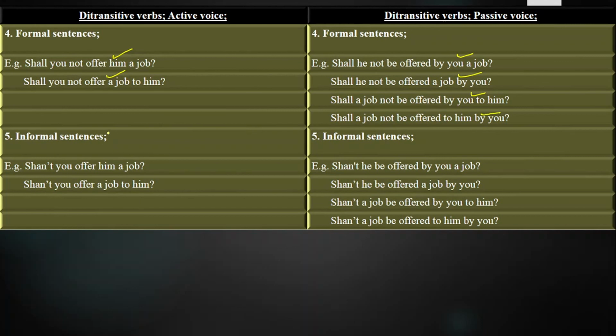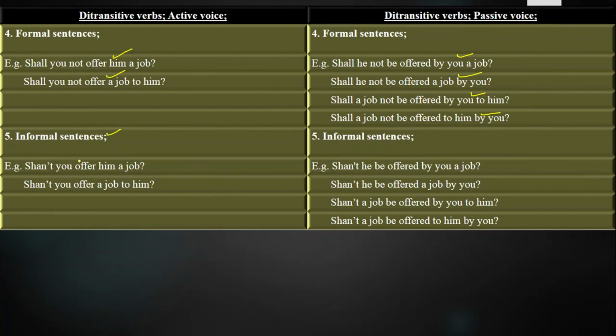Next we have the informal, which is the opposite of formal. Informal sentences are those sentences in which we ask questions, deny the statement, and we ask them in an informal way, in a friendly atmosphere. We use it with juniors and youngers, and with the person you are close with. Shall not form is shan't.